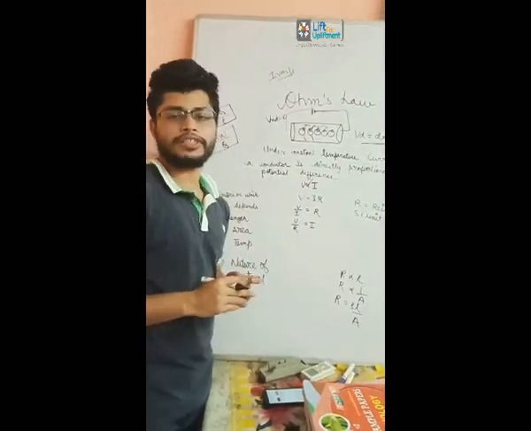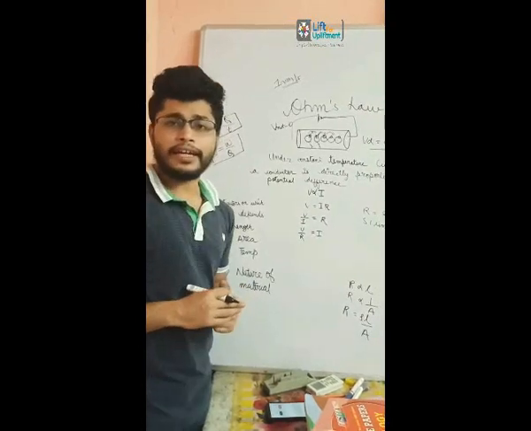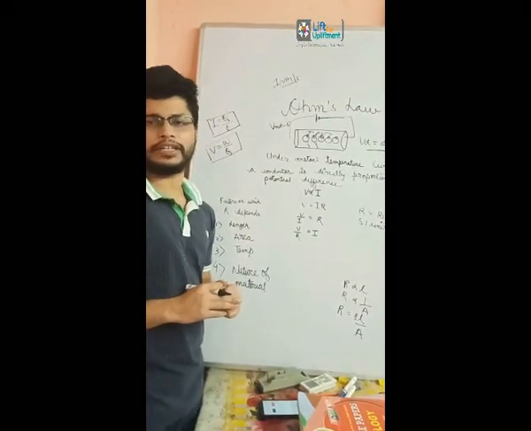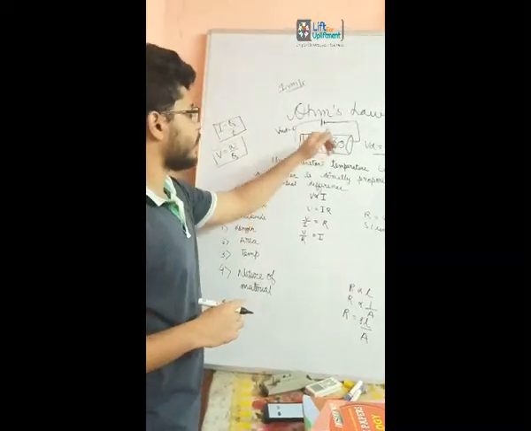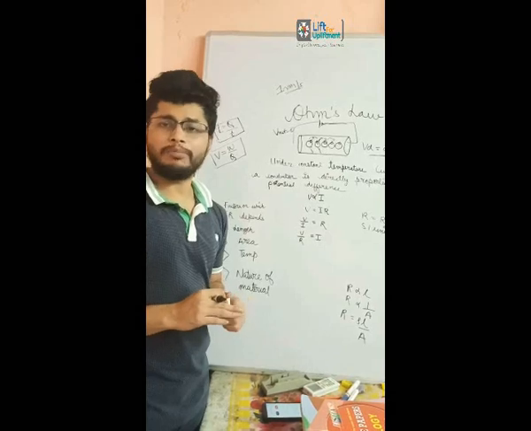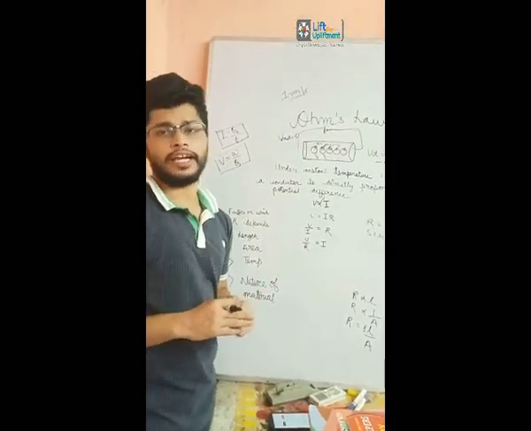In 1827, Sir George Simon Ohm conducted a series of experiments, and he came to the conclusion that the current going through a conductor is directly proportional to the potential difference applied to its ends.